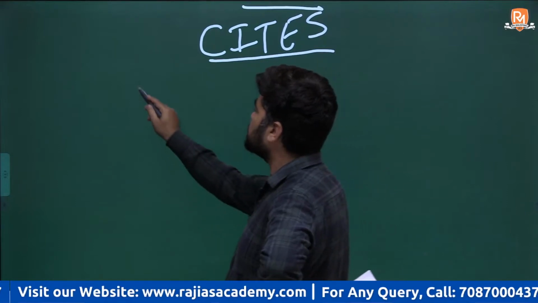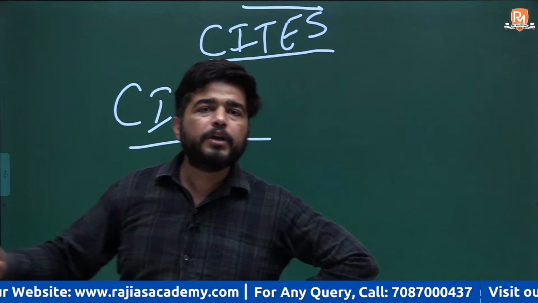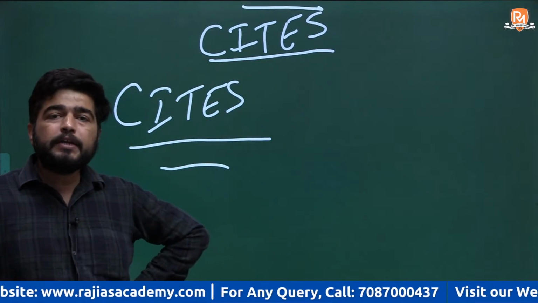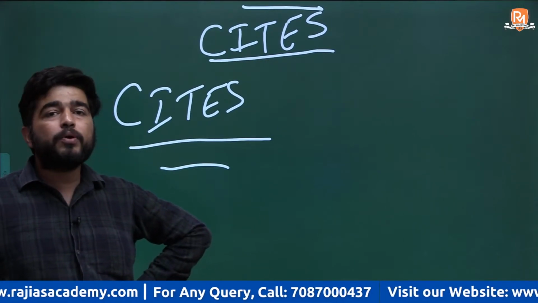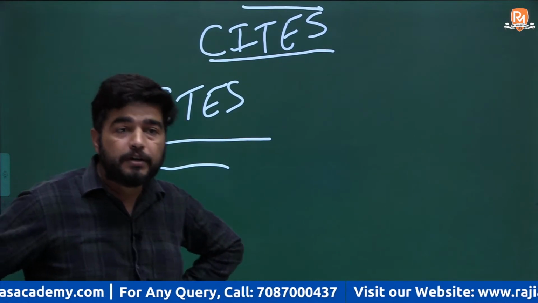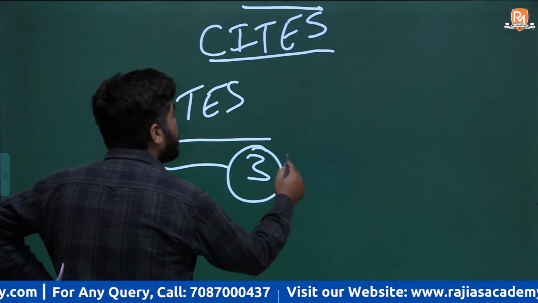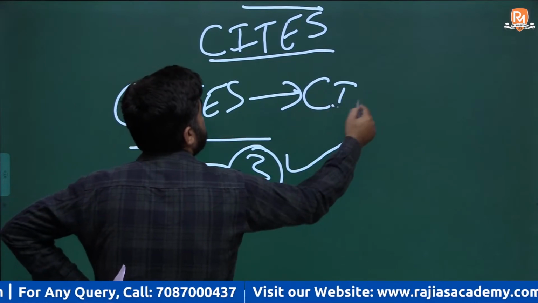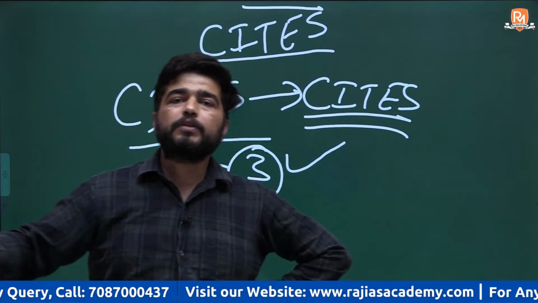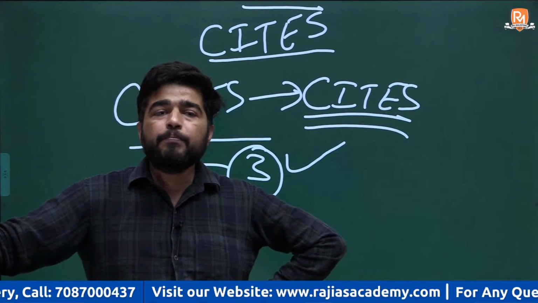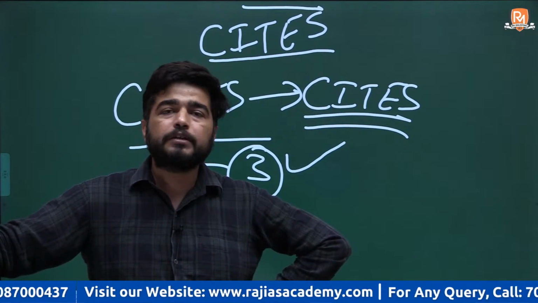CITES. What is CITES? CITES is the Convention on International Trade in Endangered Species, either plants or animals, especially endangered wildlife specimens. Okay, there are three categories, or you can say three appendices, in CITES which have rules for the import and export of, especially, endangered species.